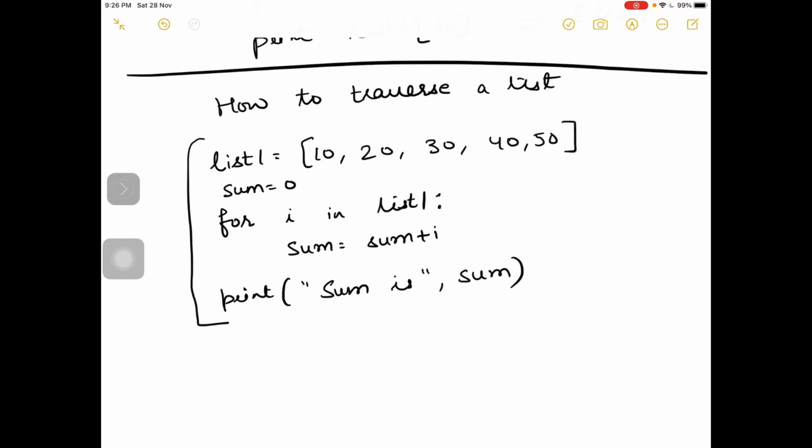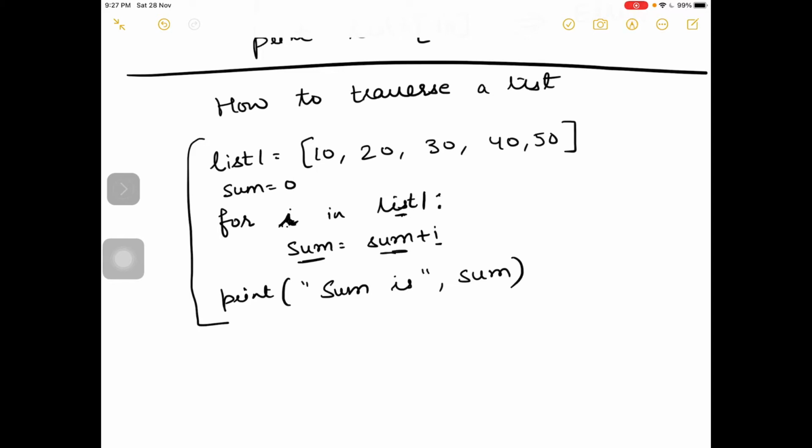After that I have taken sum as 0, for i in list 1. So what is the magic of the for loop? It will pick one by one item from list 1 in every iteration. Initially 10 from list 1 will go into i, thereafter 20 will go into i, in the third iteration 30, in the fourth iteration 40, in the fifth iteration 50, and at every iteration that i will be added into the sum variable.